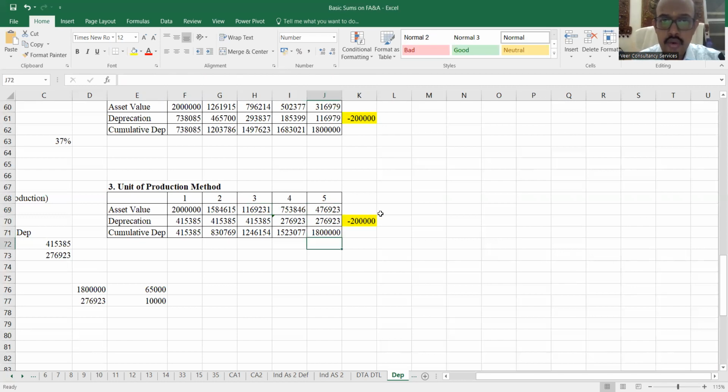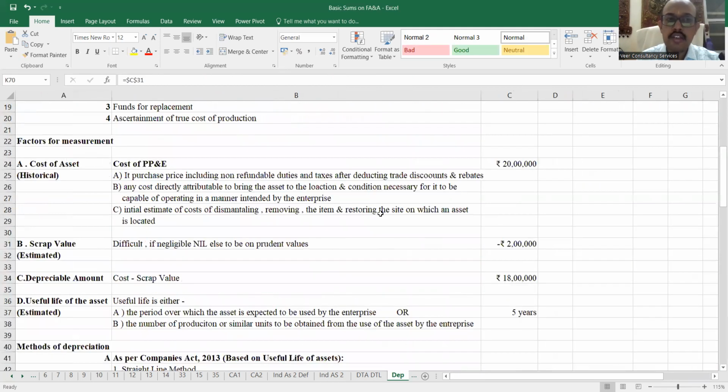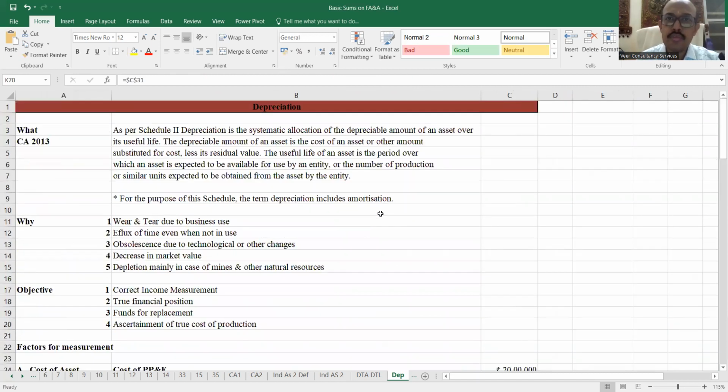At the end, वापस यहाँ पे भी क्या हो रहा है? My cumulative depreciation comes to 18 lakhs. मतलब मैंने 18 लाख रुपया recover कर लिया as depreciation, and 2 lakhs I'm going to recover as what? As a scrap value. So this is all about depreciation. Please understand, this is a very important concept for you, academically also, as well as when you're doing business, because it will tell you what you are going to recover in form of cost from the goods that you are selling. Thank you so much.